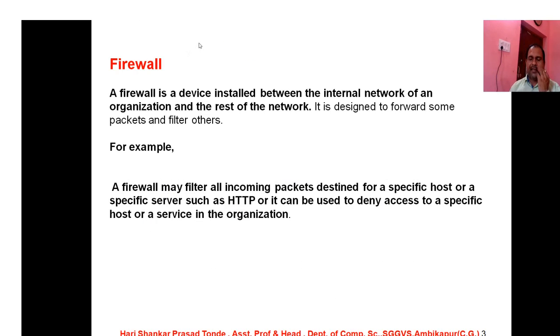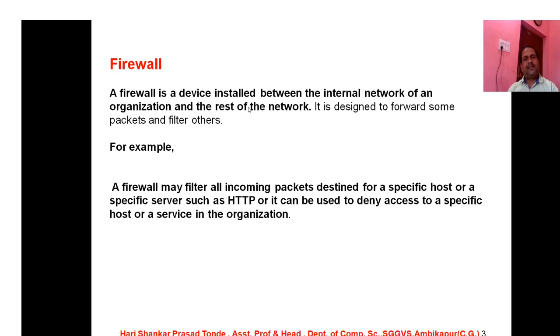In the next slide, we are going to discuss what actually is a firewall. A firewall is a device installed between the internal network of an organization and the rest of the network. It is designed to forward some packets and filter others. For example, a firewall may filter all incoming packets destined for a specific host or server, such as HTTP, Hypertext Transfer Protocol, or it can be used to deny access to a specific host or a service in the organization.